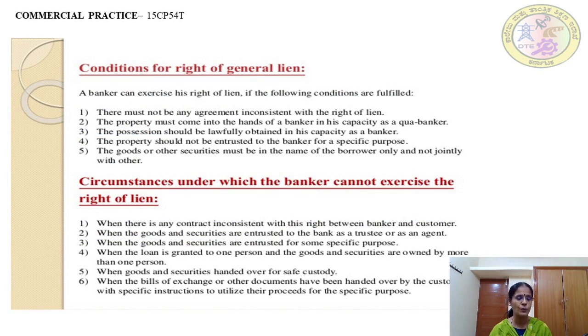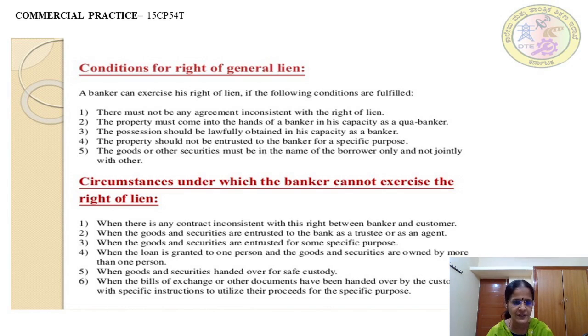Once we have understood what a lien is, and what a particular lien and a general lien are, let's further try to understand the concept of rights on general lien. There are certain conditions which have to be satisfied for enjoying the general lien by the banker. The banker can exercise general lien only when these conditions are fulfilled. Just like that, the bank cannot say, I'm exercising general lien. No, it cannot do it. It depends upon the following conditions, which have to be fulfilled.